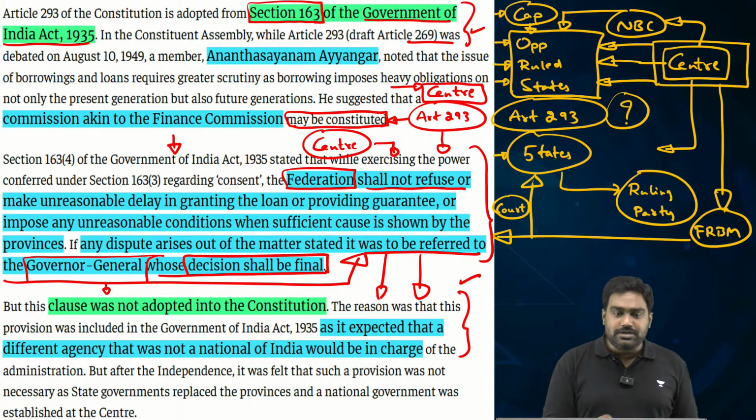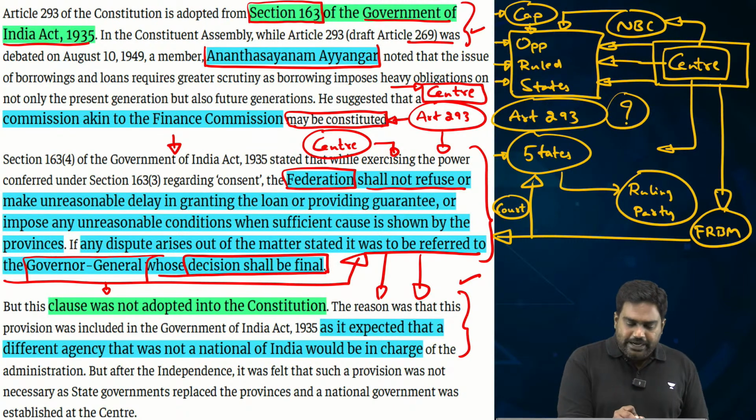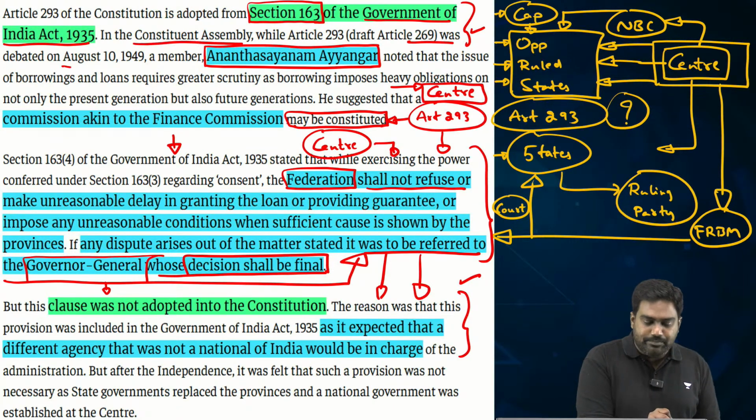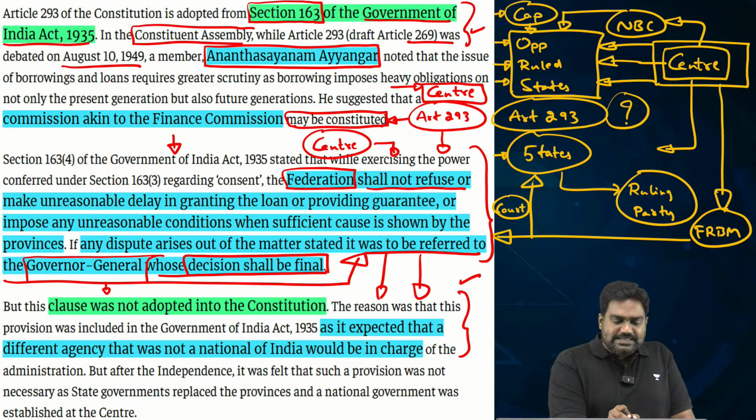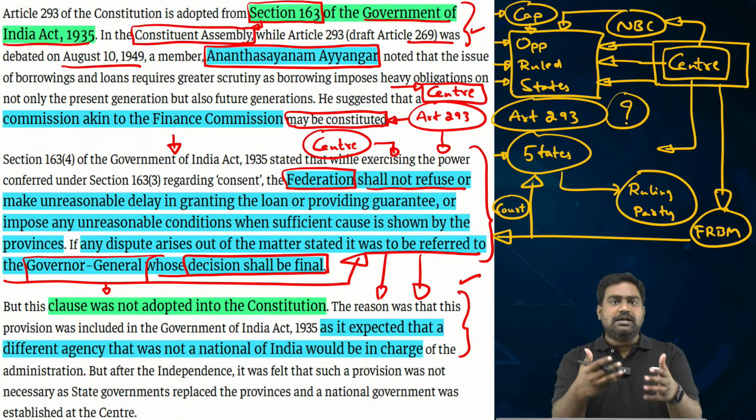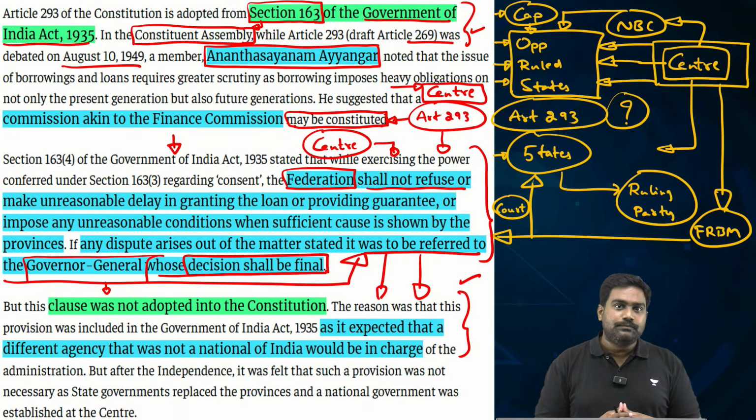Now, this is where the writer reminds us of the debate that took place in the Constituent Assembly in 1949 when the Constitution was being drafted. So, in the Constituent Assembly, there was a debate on Section 163 and how it should be continued in the new Indian Constitution.